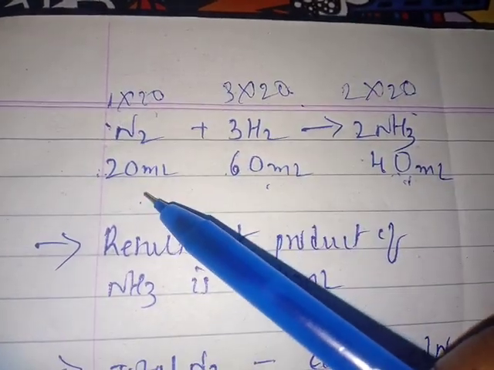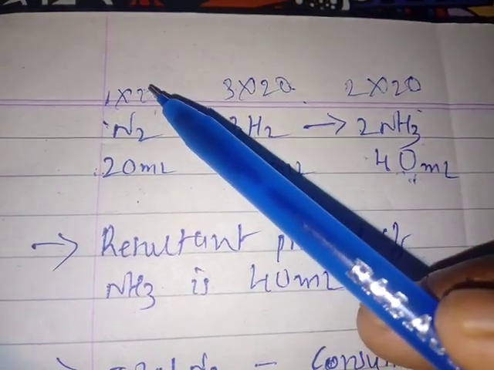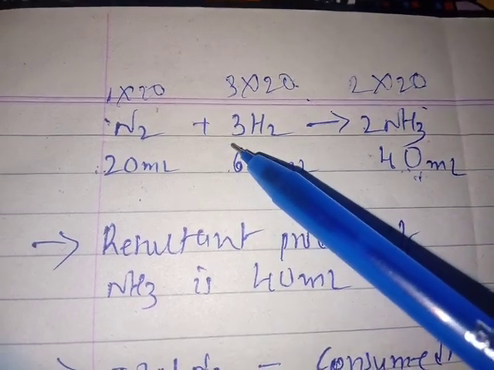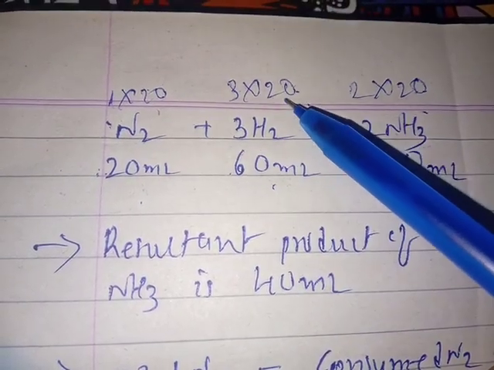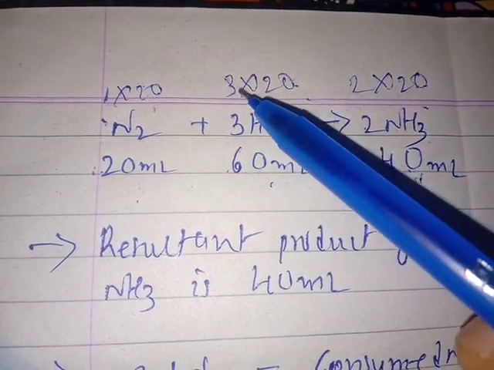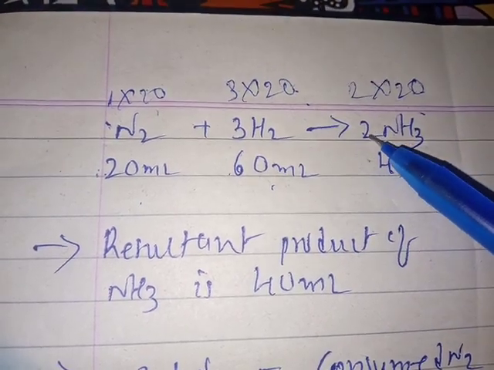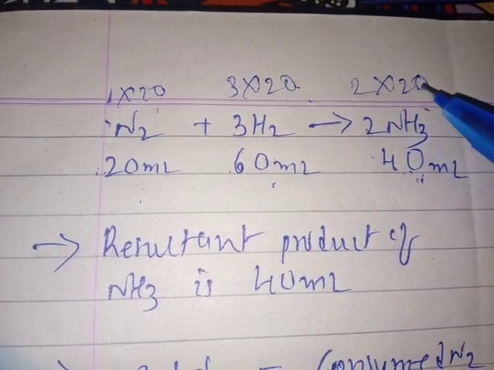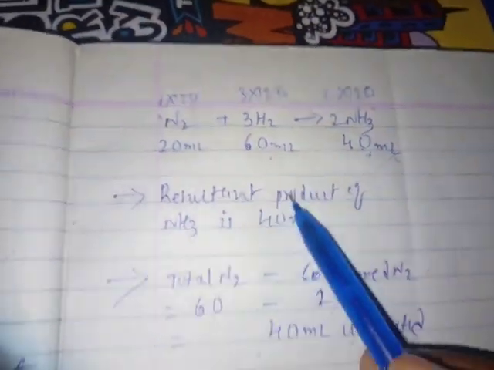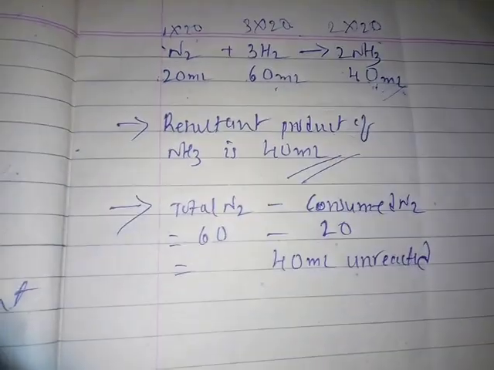1 ml of nitrogen means 20 ml, and 3 ml of hydrogen means 60 ml. Again, what is common here? We are using 20 ml for each unit, each nitrogen, each H2 gas. Here 3 moles are there, each consuming 20 ml. 3 moles means 60 ml, 1 mole means 20 ml. Then how many moles are formed here? 2 moles, and each mole means 20 ml, so 40 ml of ammonia must be formed here. So the resultant product of ammonia is 40 ml, students. This is our formula, right?